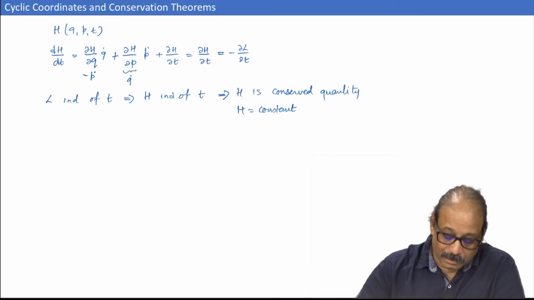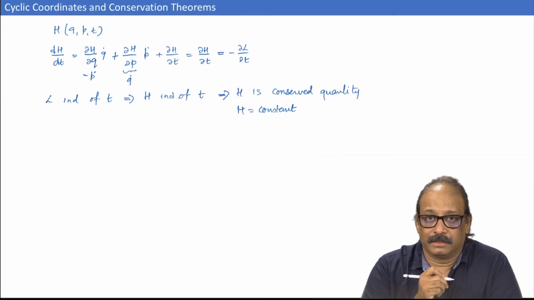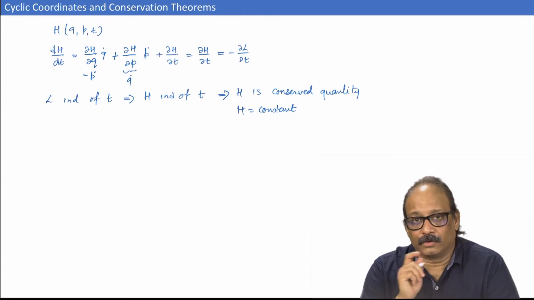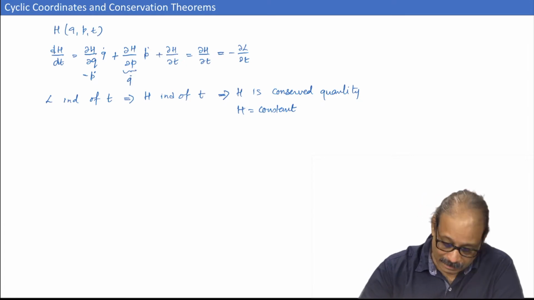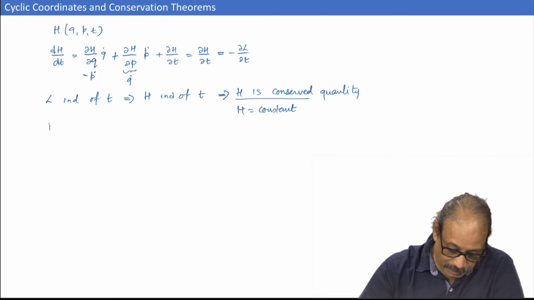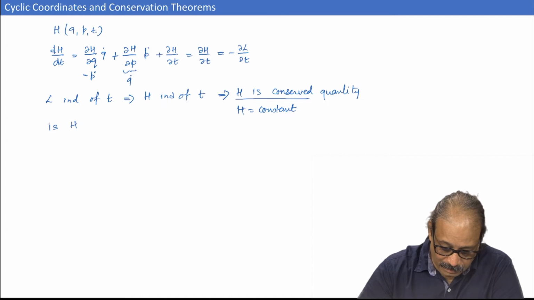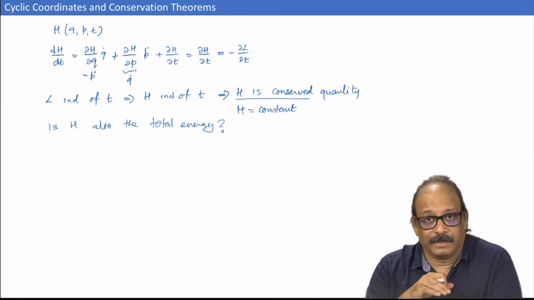Okay, fine. Now, you see the connection between the Hamiltonian and the total energy is also deceptive, and that does not depend on this particular fact. So, whether H is conserved or not, and whether H is also the total energy, these are two separate questions. They can be independently answered.